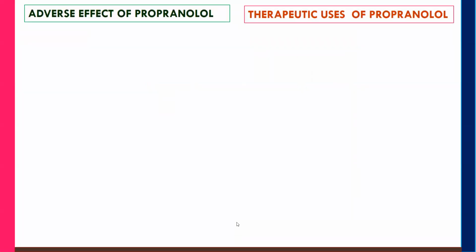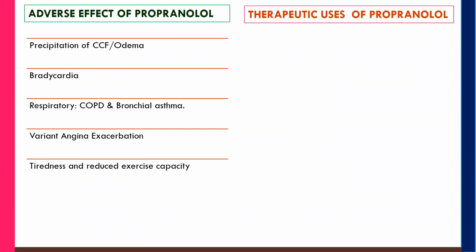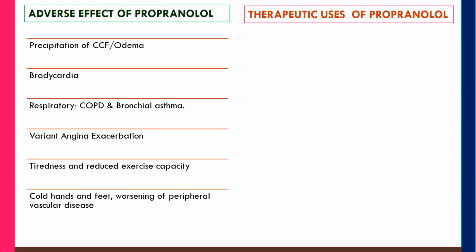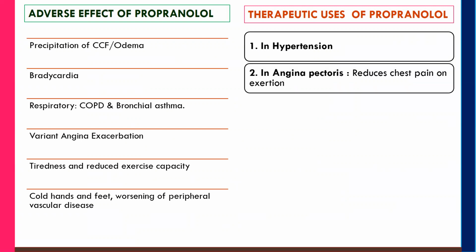Let's see the adverse effects of propranolol: precipitation of congestive cardiac failure, edema, bradycardia, respiratory problems, as we have just seen, COPD and bronchial asthma, variant angina exacerbation, tiredness, reduced exercise capacity, cold hands and feet, and worsening of peripheral vascular disease.